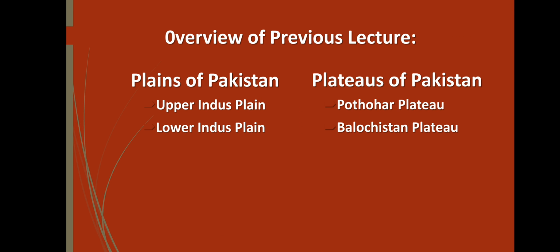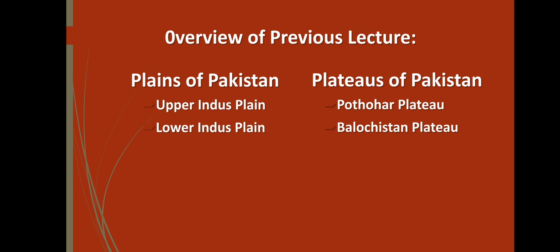Then we discussed the plateaus of Pakistan. First of all, we discussed the definition of plateau. Plateau is also a flat land, but slightly higher from the surface of the earth, and it is also called tableland. In plateaus of Pakistan, we have discussed that there are basically two types of plateaus: Pothwar Plateau and Balochistan Plateau. Pothwar Plateau lies in Punjab province, and Balochistan Plateau, as the name shows, lies in Balochistan province.